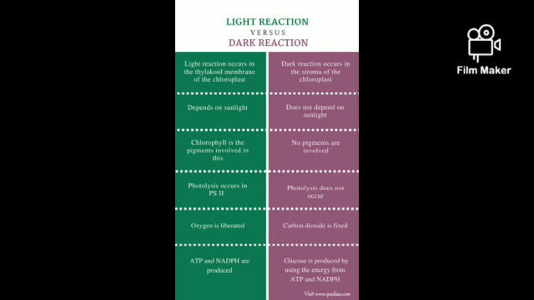And here chlorophyll is the pigment involved. That means for the absorption of the sunlight, chlorophyll A is necessary. So here the chlorophyll plays a major role for this reaction, and in the dark reaction there are no pigments involved. There is no need of the pigments. Here photolysis occurs. Photolysis means, as we have already discussed, the water molecules are split into hydrogen ions and hydroxyl ions in the presence of sunlight. So this happens in the light reaction, but there is no photolysis in the dark reaction.